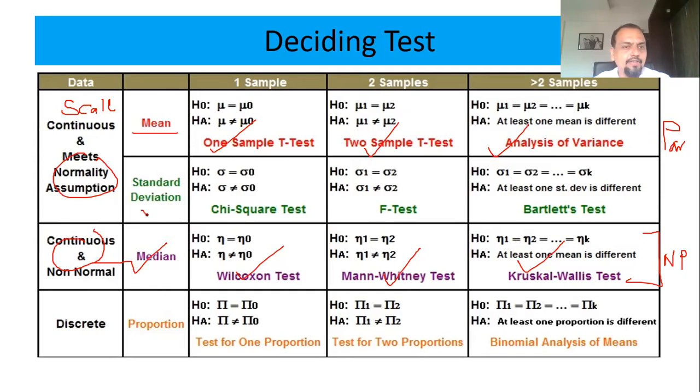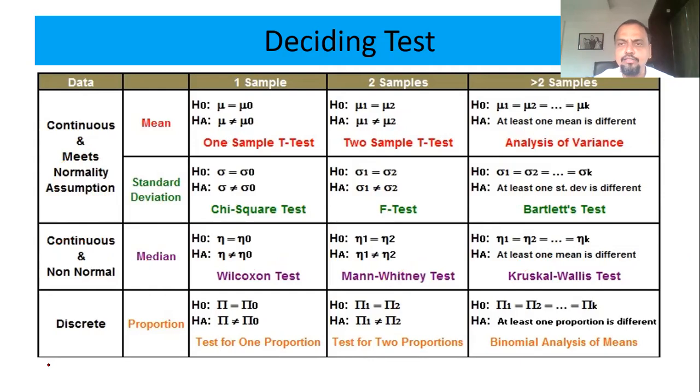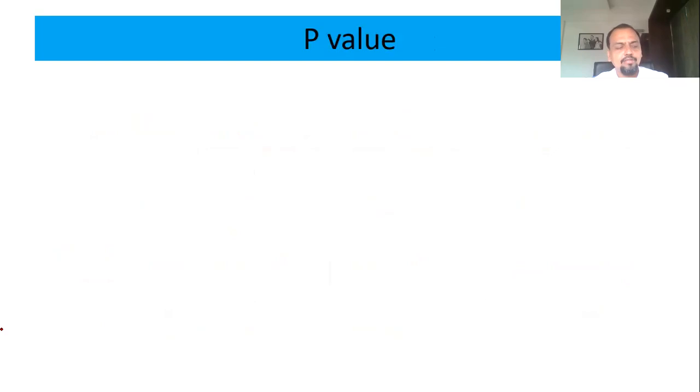If it is a standard deviation, scale following a normal. If it is standard deviation, go for chi-square, F, and Bartlett or Levene's test. If you want to check the proportion, then go for one proportion, two proportion, or binomial analysis of means. तो ये टेबल आपको बहुत काम में आएगा. This will be very very useful for you. Lastly, then I will end.